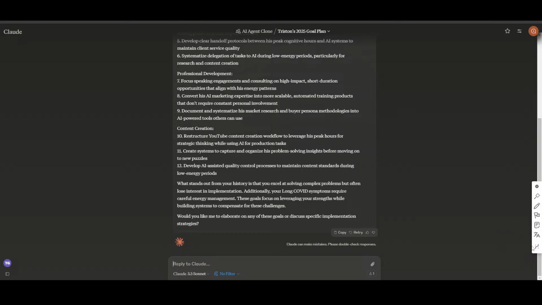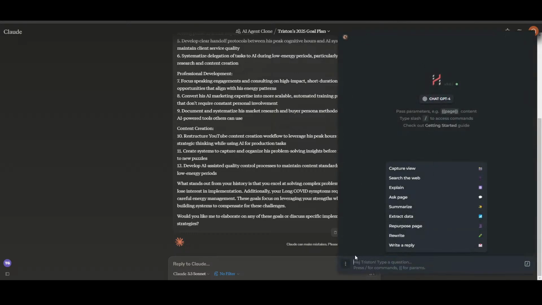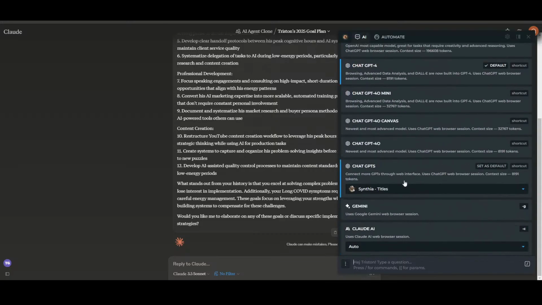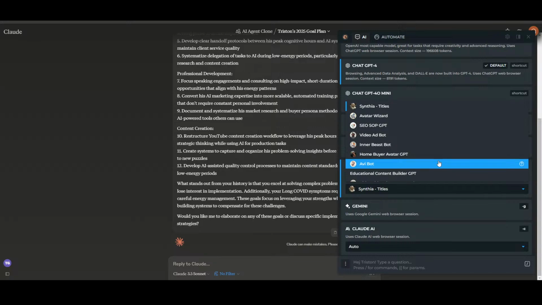If you're using Harpa, then you can open this up as a custom GPT, which you can see right here, and then you can use that AI in a whole bunch of different situations and settings, because now you have that clone, and that clone can go and do other stuff. This is especially great if you're looking for social media posts, where you want it to create content the way you would, or to analyze something and identify the stuff that's most important to you. This makes it really useful, and it's a very valuable tool.